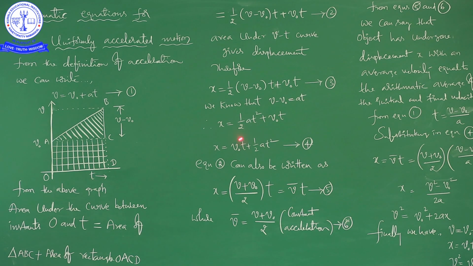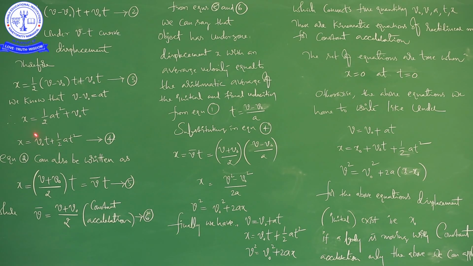Therefore x is equal to 1 by 2 at square plus v naught into t, right. The same thing we repeated here as it is: x is equal to v naught into t plus 1 by 2 at square. So it is equation number 4. X is equal to v naught t plus 1 by 2 at square.